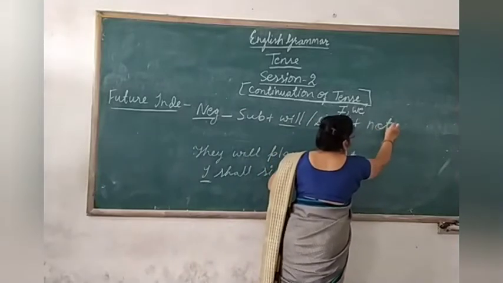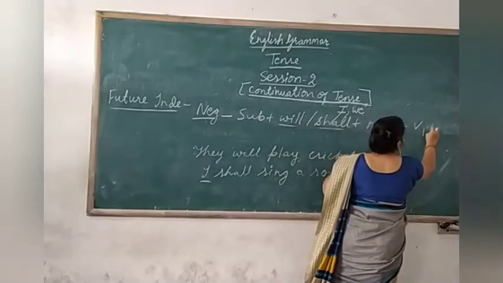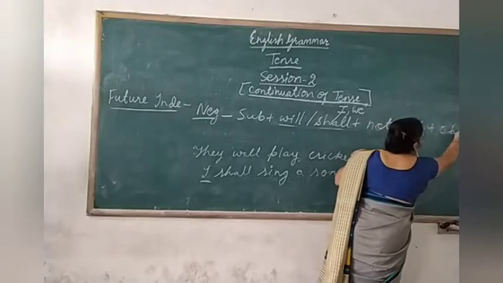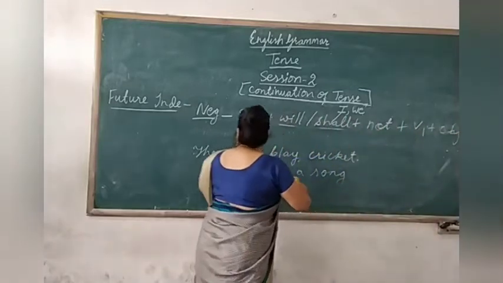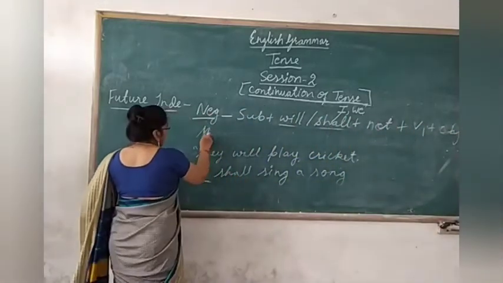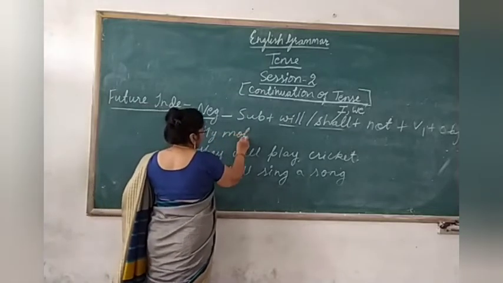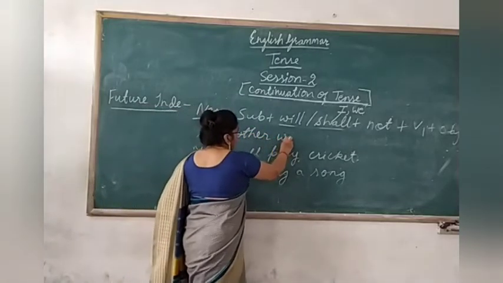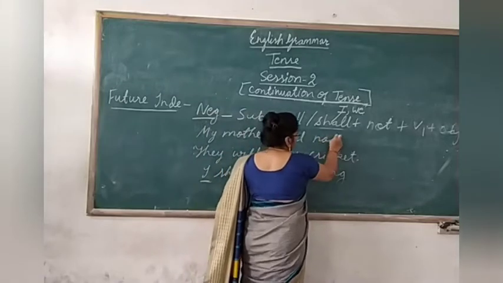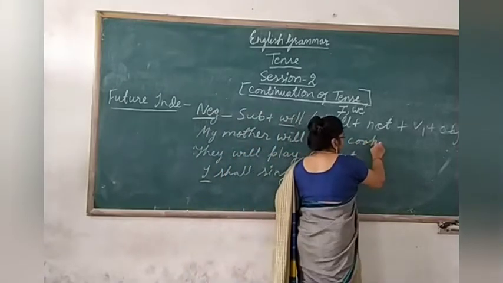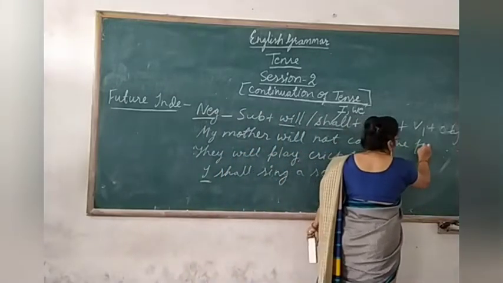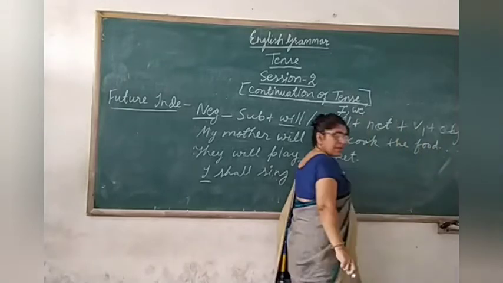You just write here not. Then the rest will be the same. Clear? Then the sentence will be my mother will not cook the food.